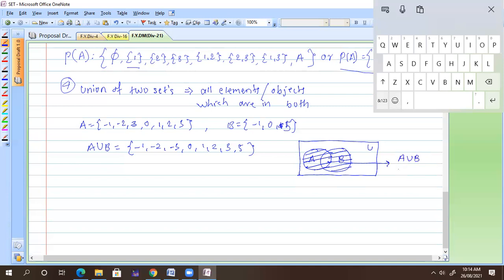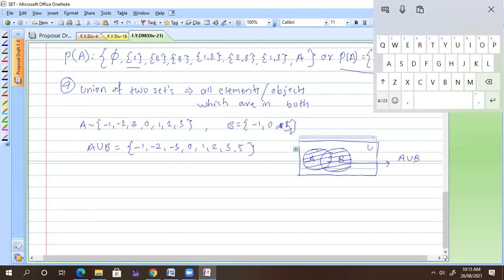Sir, all the numbers from -1 to 5 are included in this Venn diagram. No. See, the universal set is nothing but my Z. What is in my set A? -1, -2, -3, 0, 1, 2, 3. What is in my set B? -1, 0, and 5. And what does the union contain? All these elements.